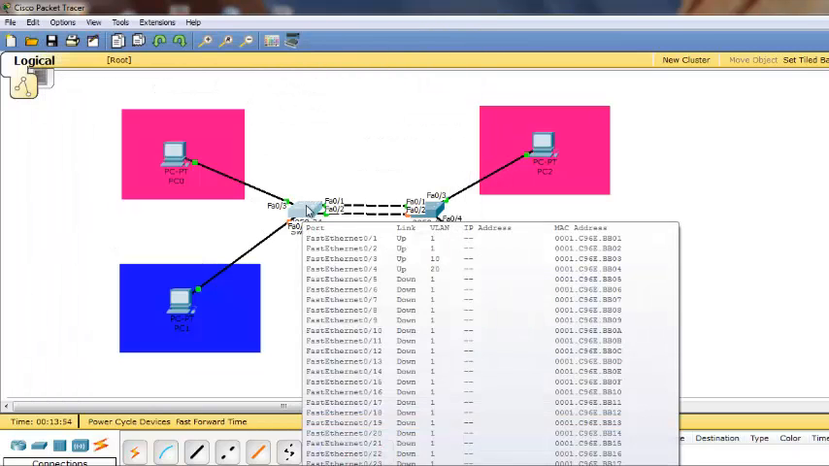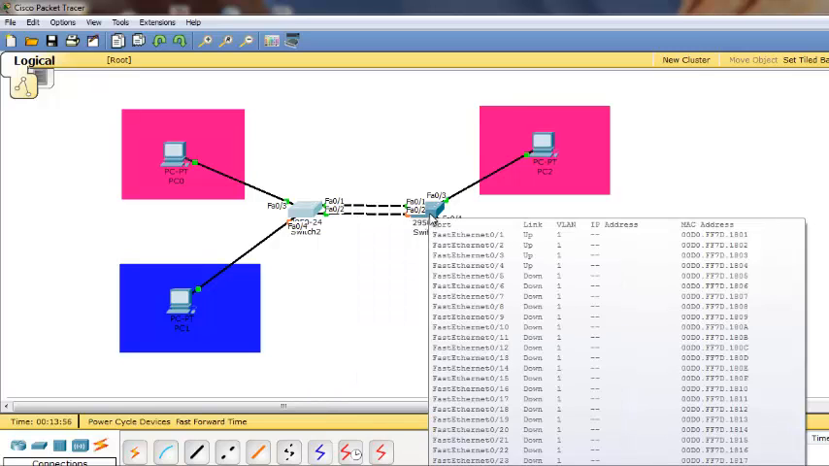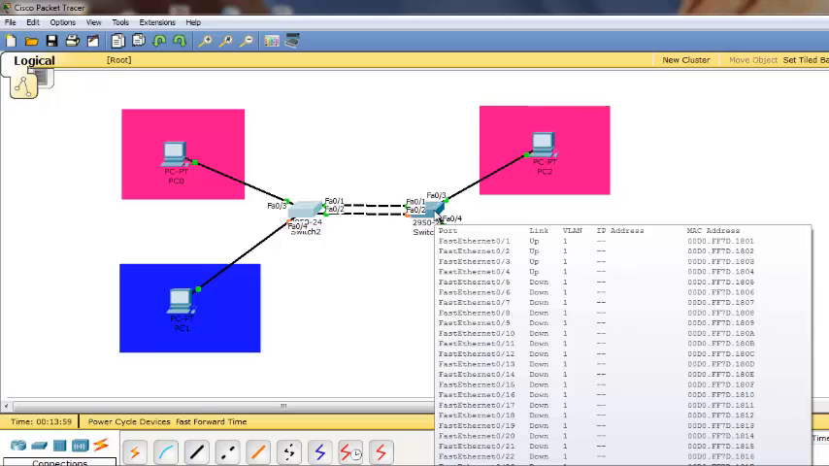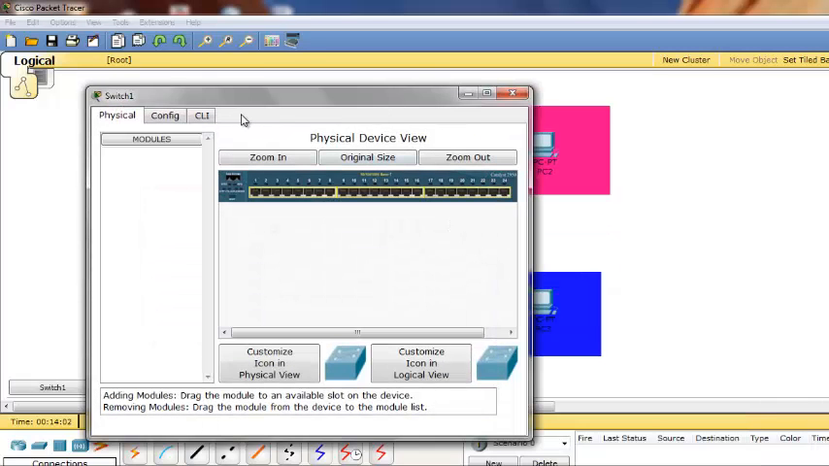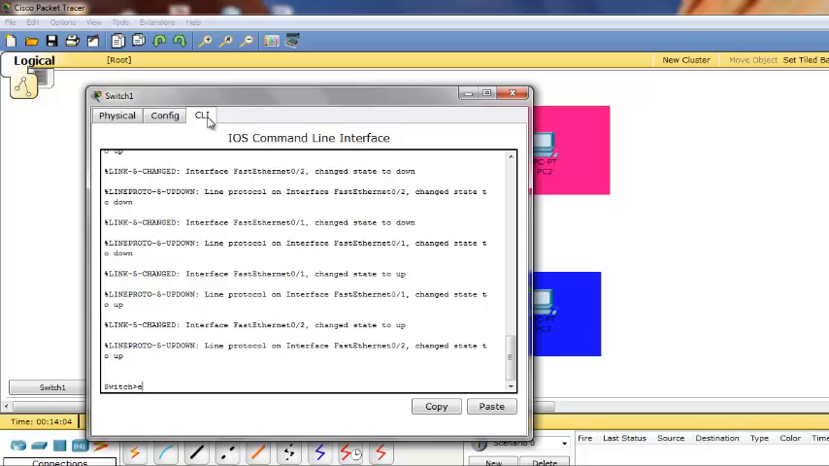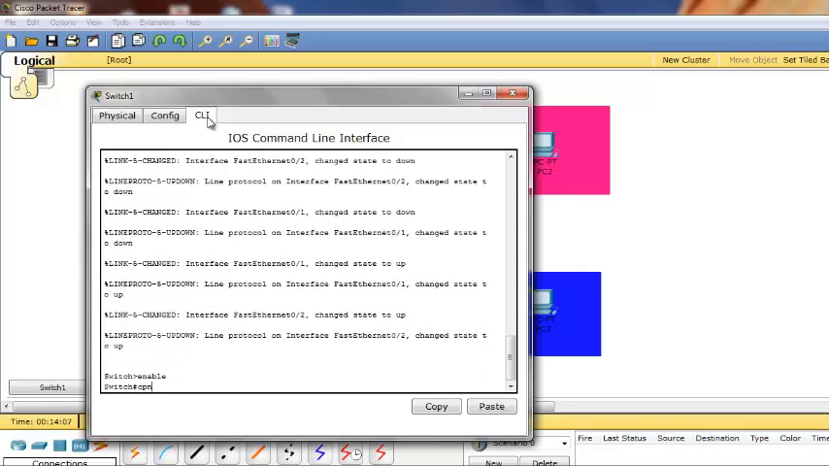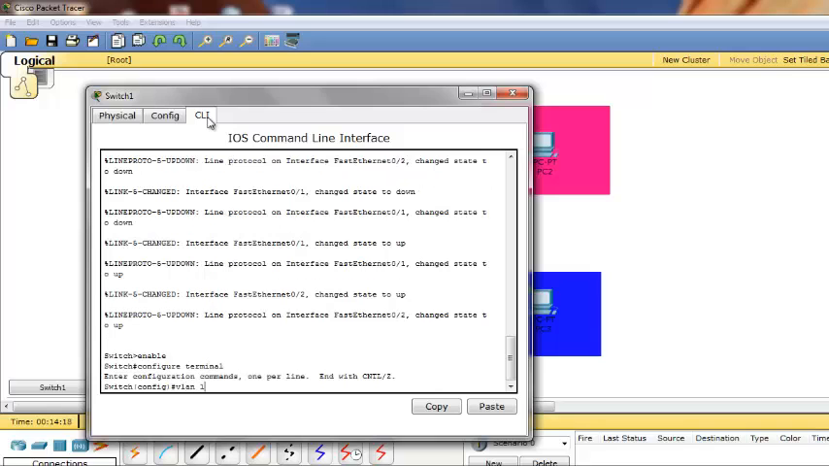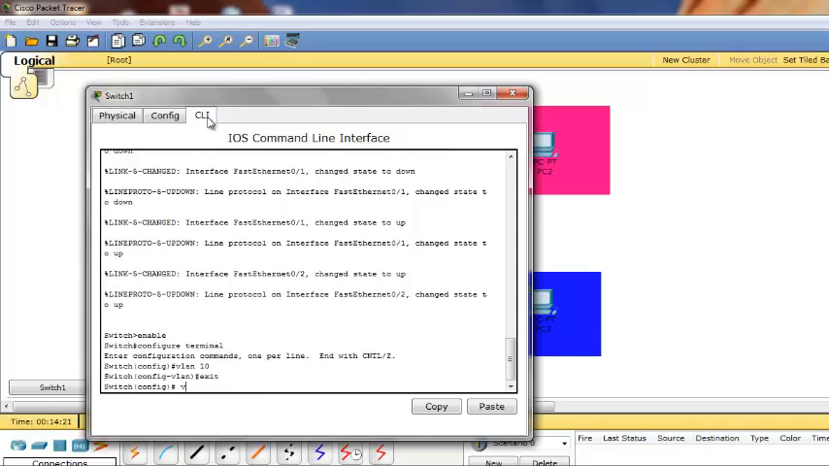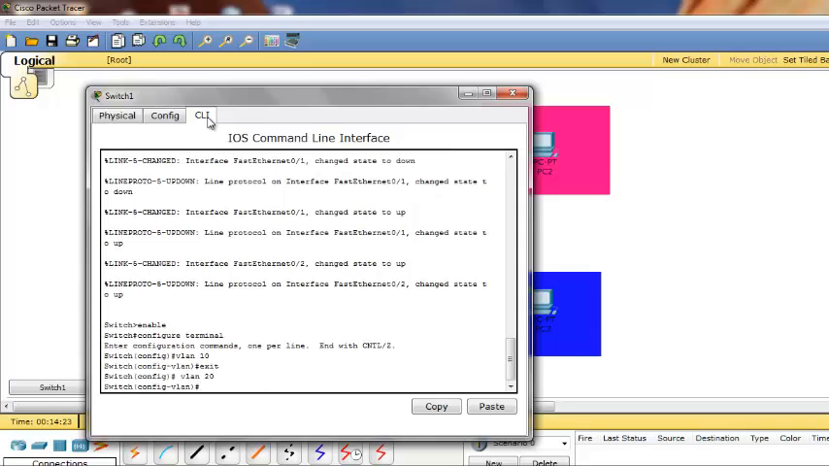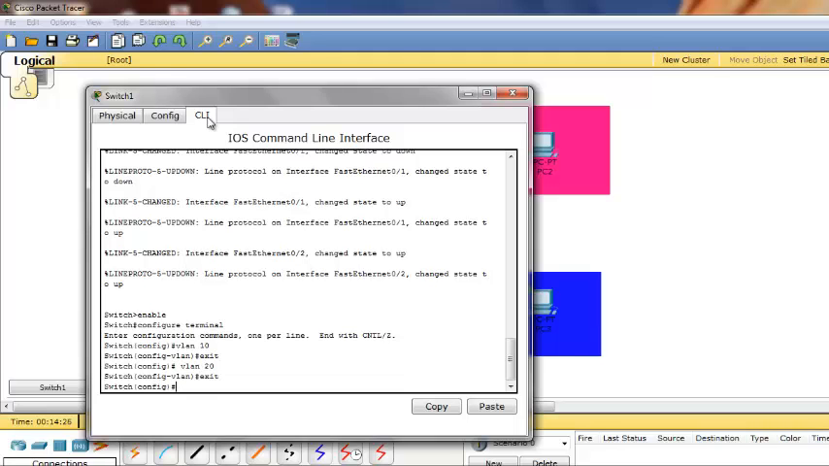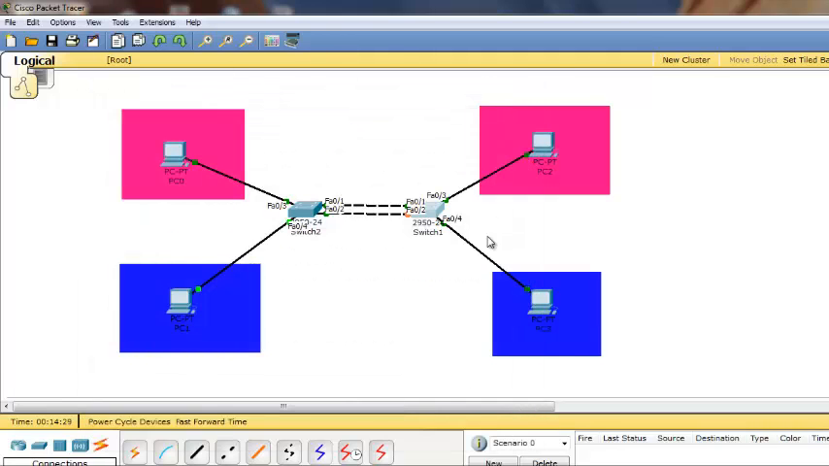So let's configure the other switch just like what we did to the first switch. So CLI, then enable, configure terminal so that we can enter the global configuration. Then after that, let's create VLAN 10, and exit, then VLAN 20, exit. So check the ports again. I think it's just the same. It's FA0/3 for VLAN 10 and FA0/4 for VLAN 20.